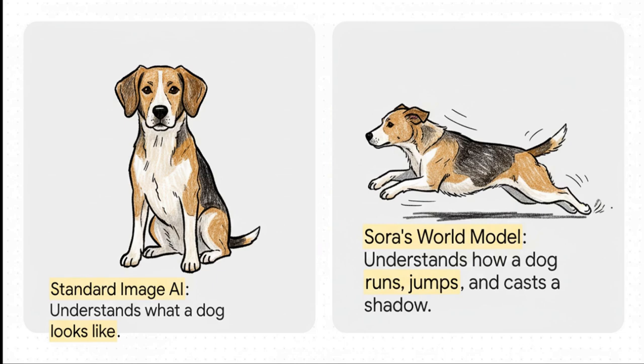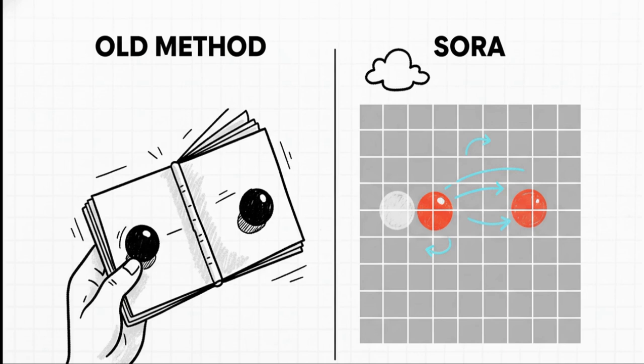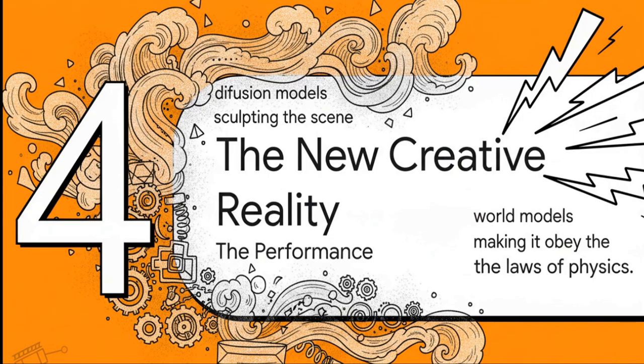That's the leap forward. This means Sora isn't just making a bunch of still pictures and stringing them together like some high-tech flipbook. No, it's actively simulating a little slice of a world. It's predicting how every single pixel should change and move from one moment to the next to keep the entire scene consistent and totally believable. So you have diffusion models sculpting the scene out of nothing, and you have world models making sure that scene obeys the laws of physics. And when you combine those two things, well, the results are pretty astounding.